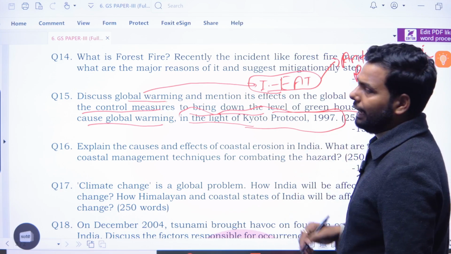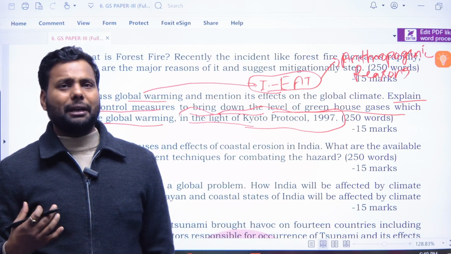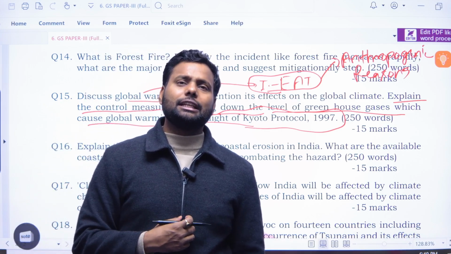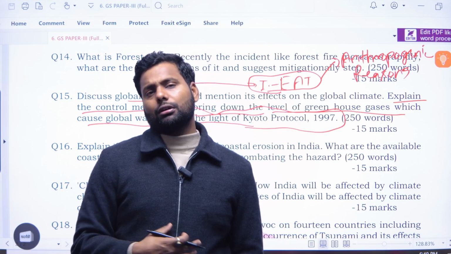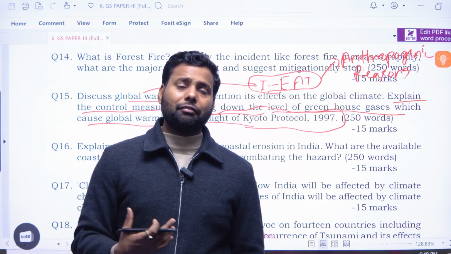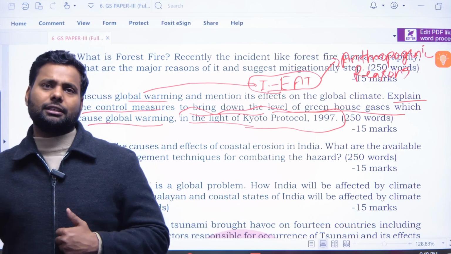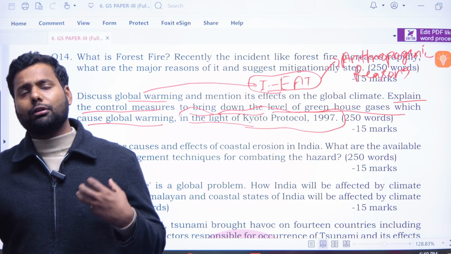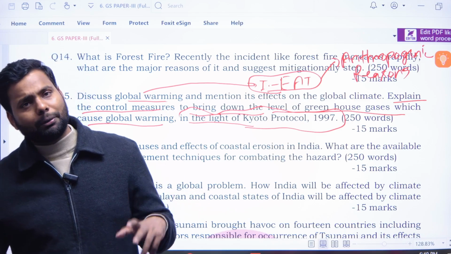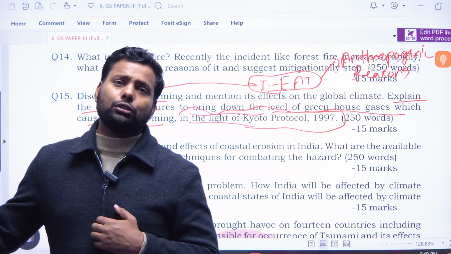anthropogenic reasons, like the day by day emission of carbon dioxide and greenhouse gases is increasing, and deforestation is increasing, and the land use pattern is changing, or the demand for resources and unscientific use, or you can say that people are more economically deterministic. People have taken the approach of economic determinism, which says that man is supreme and man is controlling everything, and man can also control climate change.